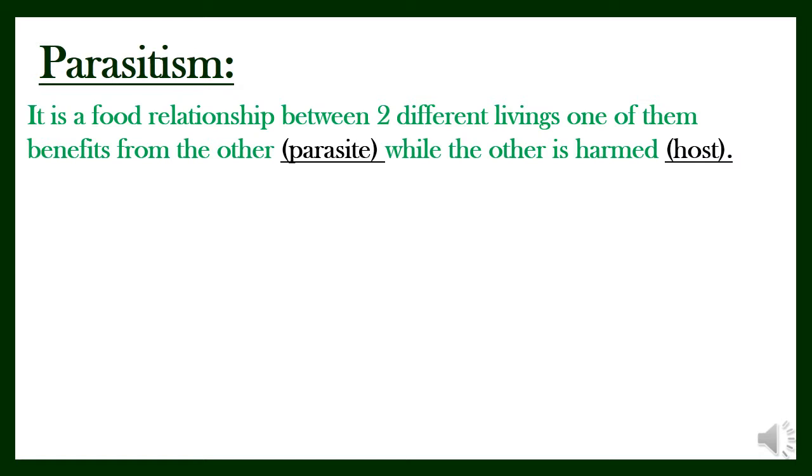So, in parasitism, we have two livings. One of them gets benefit or gets its food from the other, while the other is harmed. The one who gets benefit is known as parasite, while the other who's harmed is known as host. So, we have one who will be happy while the other will be so sad.